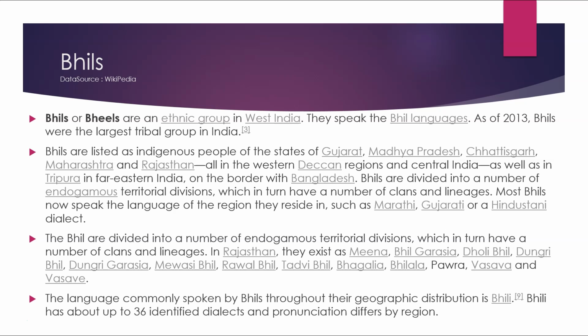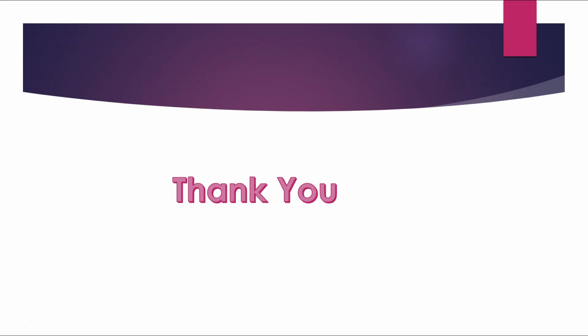The Bhil are divided into a number of endogamous territorial divisions, which in turn have a number of clans and lineages. In Rajasthan, they exist as Meena Bhil, Garasia, Dholi Bhil, Dungri Garasia, Bhil Garasia, Rawal Bhil, Tadvi Bhil, Bhagalia Bhil, Bhilala, Pawra, Vasava, and Vasave. The language commonly spoken by the Bhils throughout this geographical distribution is Bhili. Bhili has about 36 identified dialects, and pronunciation differs by region.